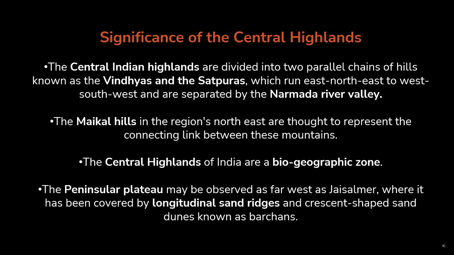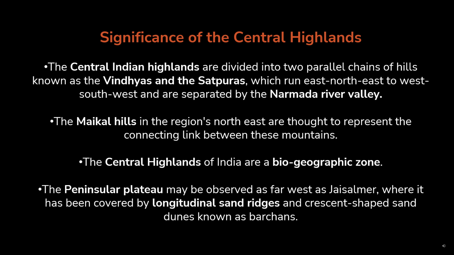Significance of the Central Highlands. The Central Indian Highlands are divided into two parallel chains of hills known as the Vindhyas and the Satpuras, which run east-northeast to west-southwest and are separated by the Narmada River Valley. The Makel Hills in the region's northeast are thought to represent the connecting link between these mountains. The Central Highlands of India are a biogeographic zone.